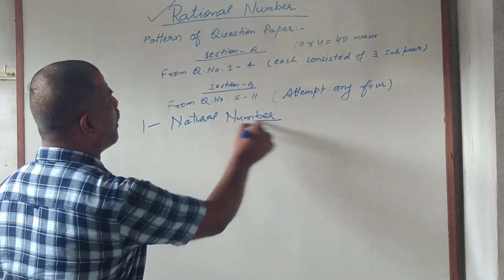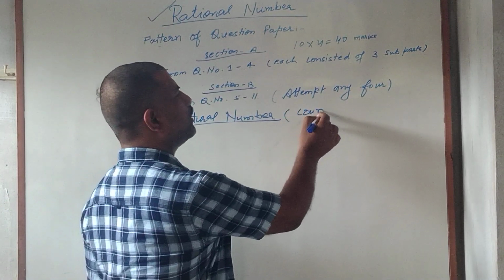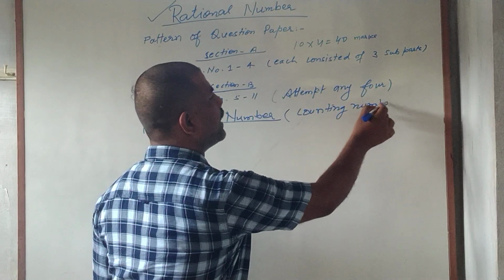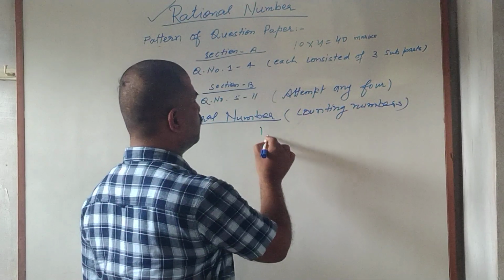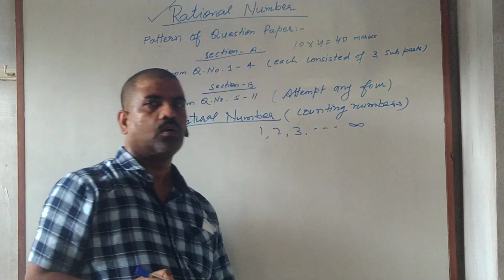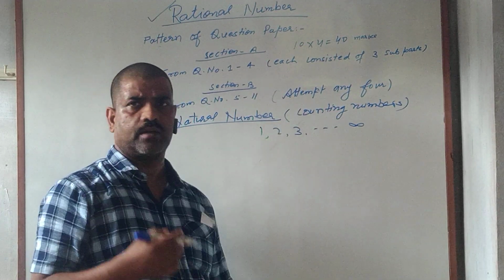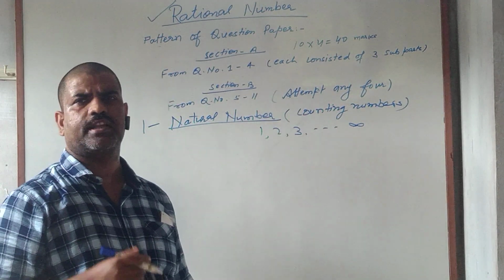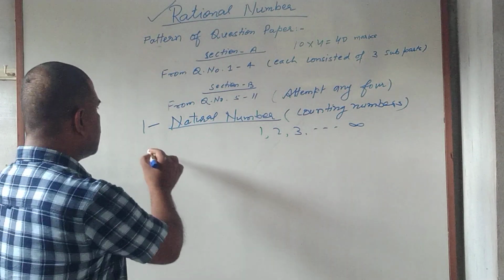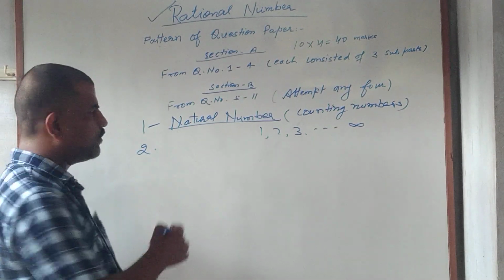Natural numbers are also called counting numbers, and they start from 1, 2, 3 and so on up to infinity. 1 is the smallest natural number, and the largest natural number does not exist, or we can say it is infinite or not defined. Then there comes a bigger set of numbers than the natural numbers, that is whole numbers,